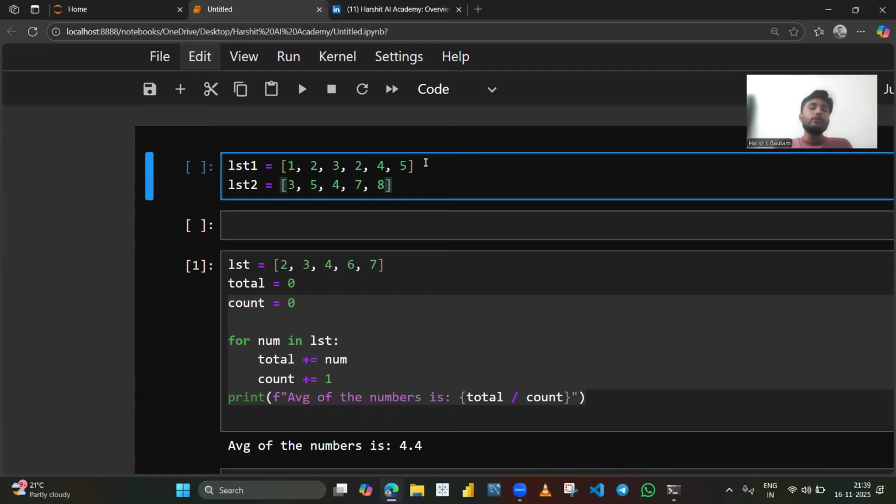Now, what we want to do is calculate the intersection of these two lists. But we do have conditions. The first condition is that we can't use any built-in function. And the second condition is we can't convert data types, which means we can't typecast lst1 and lst2.